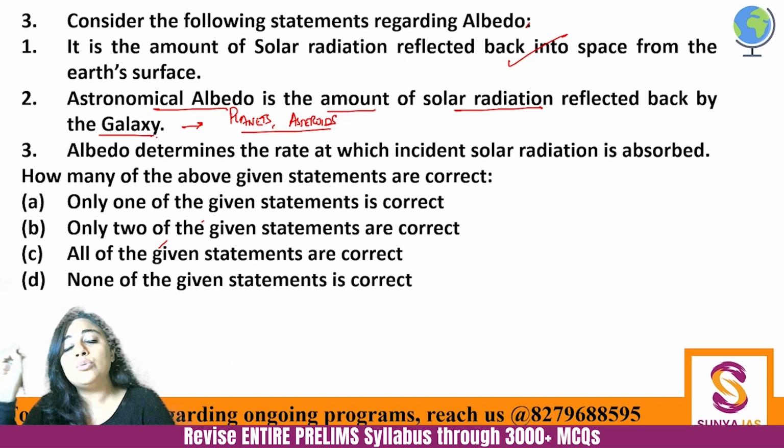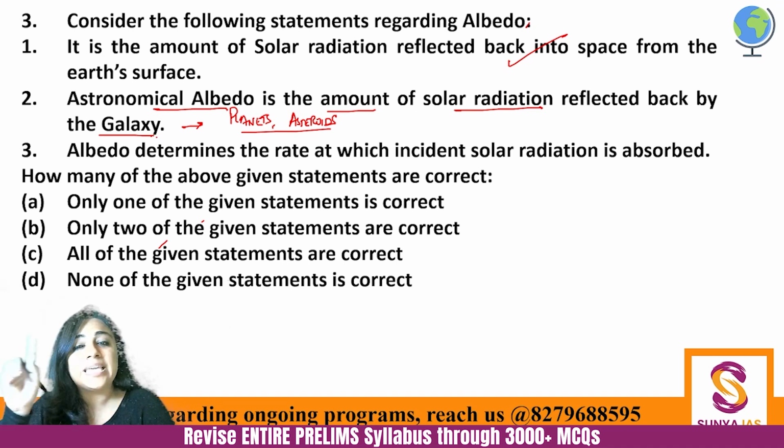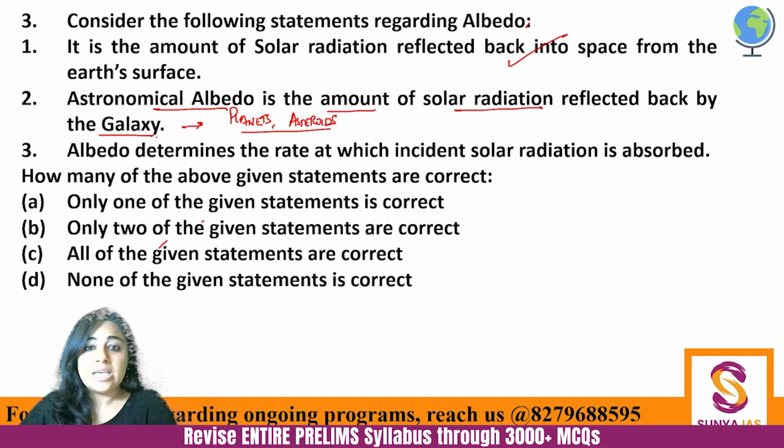And you have to do this very methodologically, very commonsensically, because the sun is a very small part of the galaxy. Our sun, or any star for that matter, is a very small part of the galaxy. So how will the galaxy reflect back the solar radiation? It will be the smaller objects.